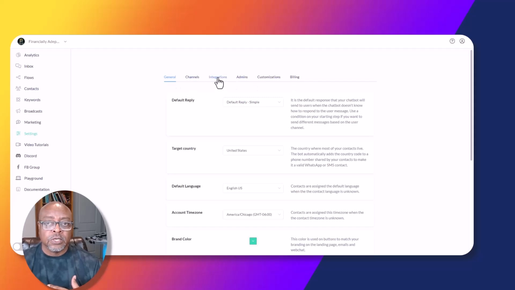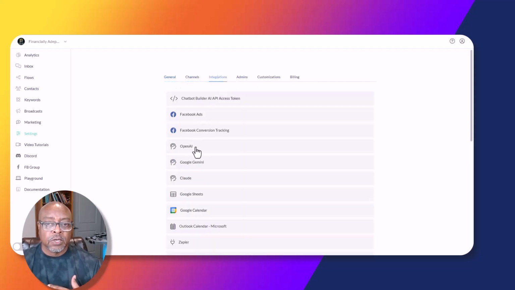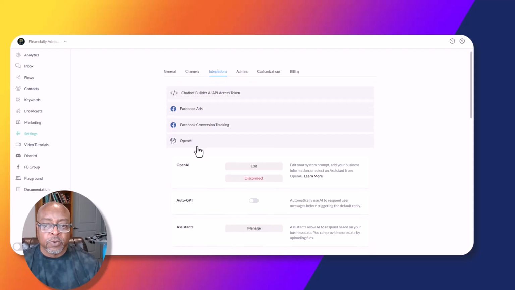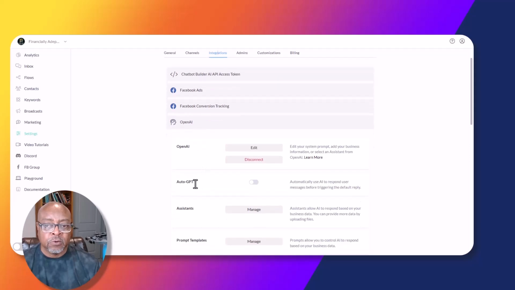Once you click settings, you're going to get this menu here. And then we're going to go to integrations, and then we're going to go to OpenAI, because that's the large language model that I'm using here. And then we're going to come down to where it says Auto GPT. When you are using the default reply, you need to make sure this is toggled off. And right now it's off. If I do this and it's blue, it's on.